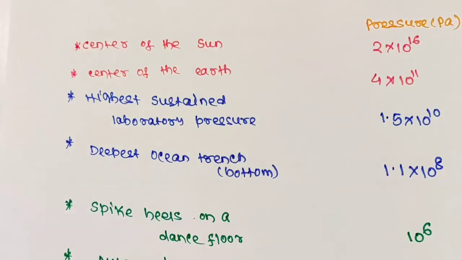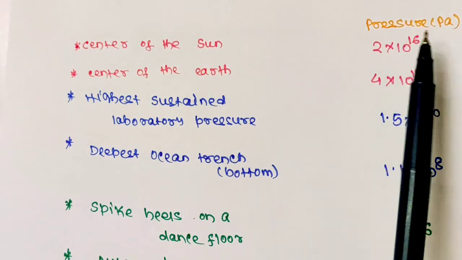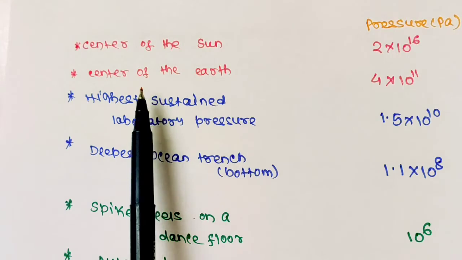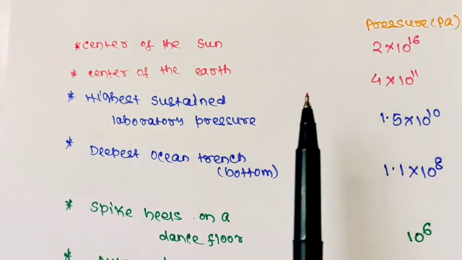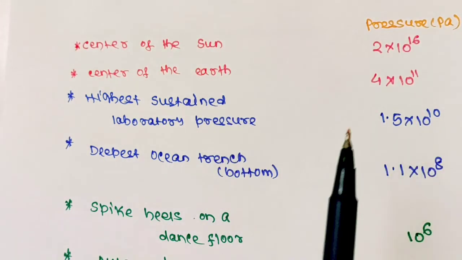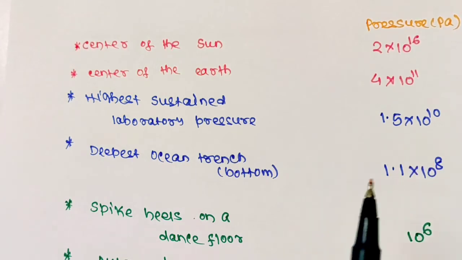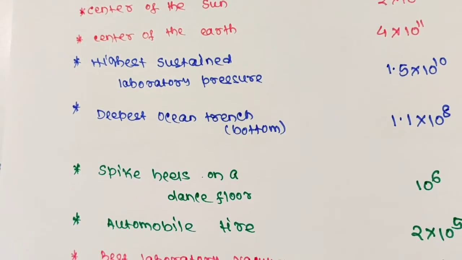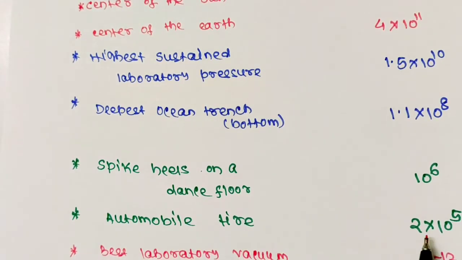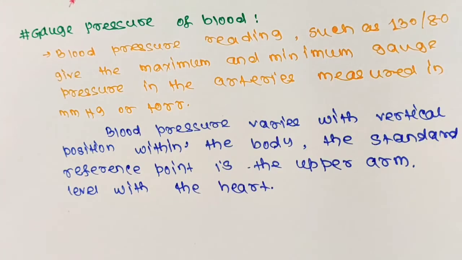Here is the list of pressure at some points. Like at center of the sun, it is 2 into 10 to the power 16 Pascal. At center of the earth, it is 4 into 10 to the power 11 Pascal. Highest sustained laboratory pressure 1.5 into 10 to the power 10 Pascal. Deepest ocean trench 1.1 into 10 to the power 8 Pascal. Spike heels on a dance floor 10 to the power 6 Pascal. Automobile tire 2 into 10 to the power 5 Pascal, and best laboratory vacuum is 10 to the power minus 12 Pascal.